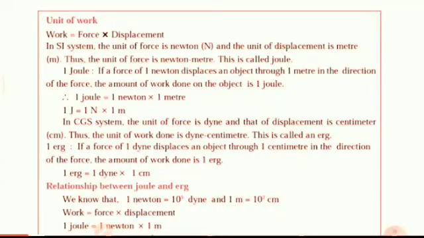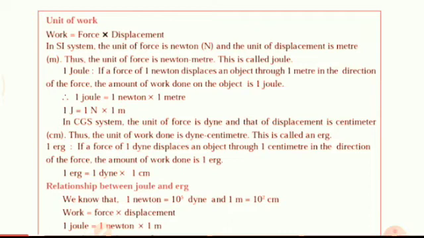Unit of work. Work is equal to force into displacement. In the SI system, the unit of force is Newton and the unit of displacement is meter. The combined unit, Newton meter, is called joule. Now, what do you mean by 1 joule? If a force of 1 Newton displaces an object through 1 meter in the direction of the force, the amount of work done on the object is 1 joule. So 1 joule is equal to 1 Newton into 1 meter.